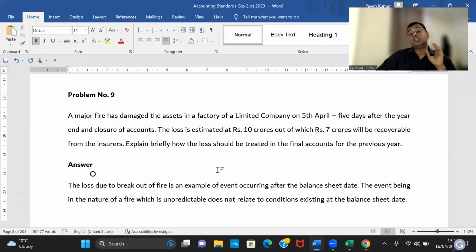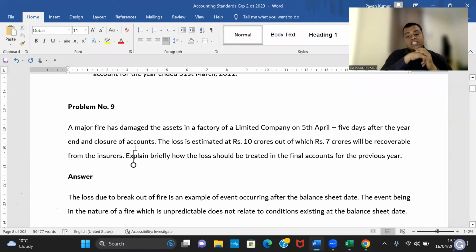Again, this has AS4, AS5 both. Ordinary event, extraordinary event, you need to tell. Event occurring after balance sheet, adjusting event, non-adjusting event. Again, you need to tell. So now, guys, do you think this is an adjusting event or non-adjusting event?